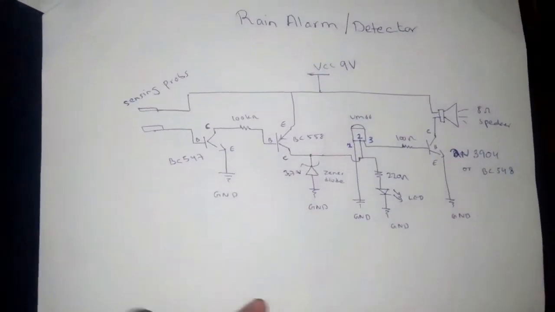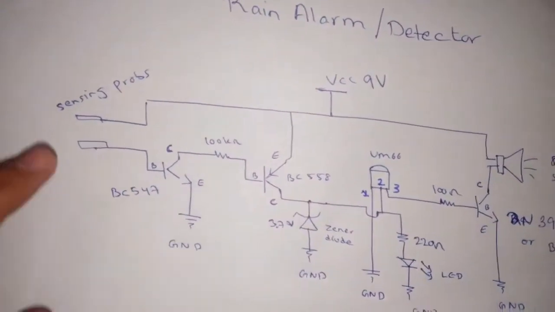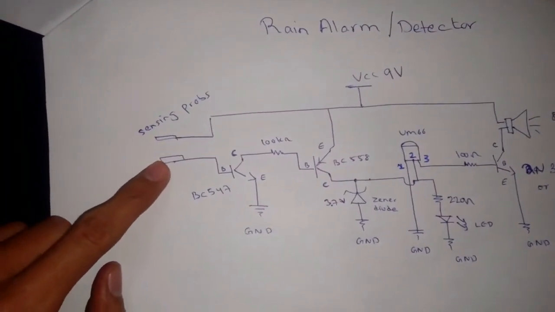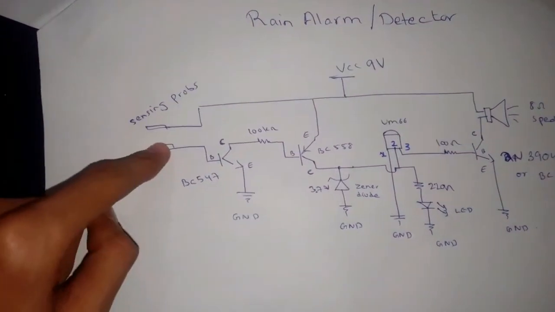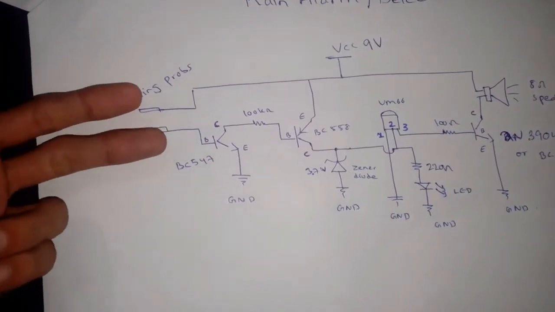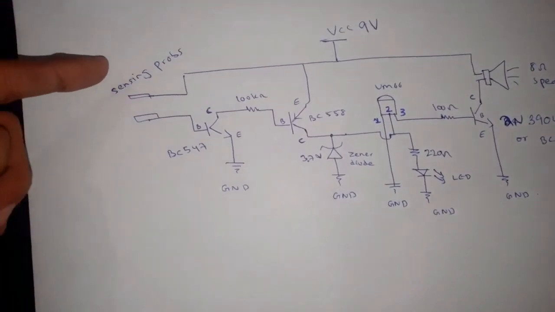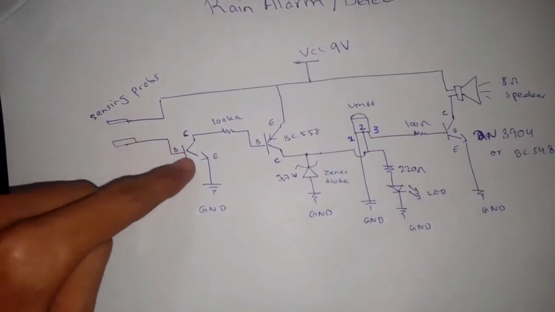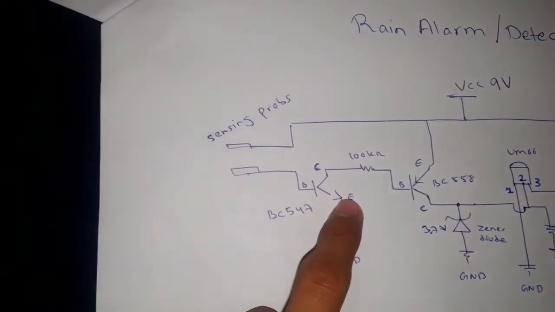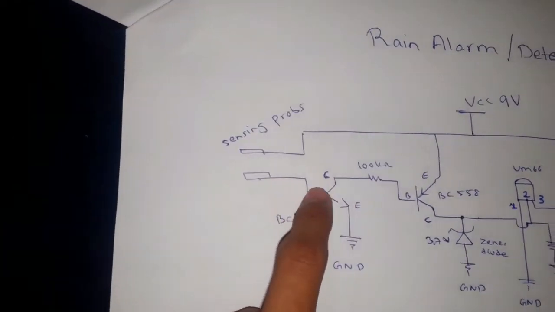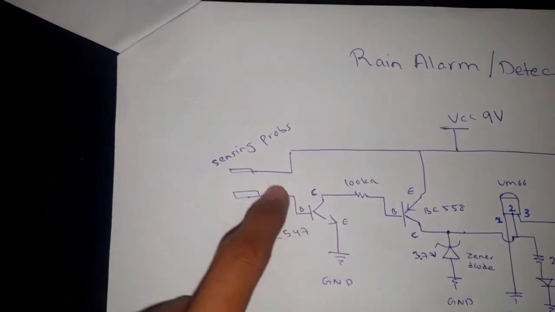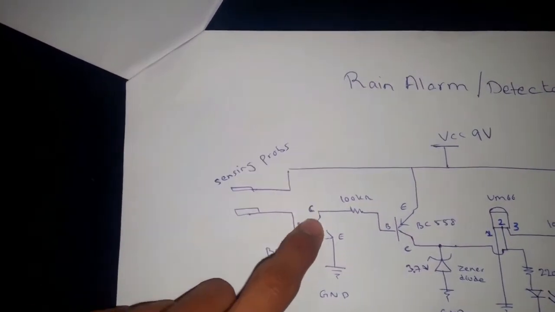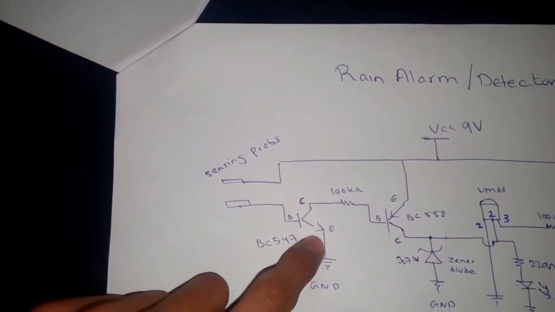Now I am going to tell you about the circuit. Whenever the rain touches these two probes, or these are actually the sensing plates, whenever the water drop touches the plates, this transistor here acts as the amplifier, small signal amplifier. So when this 0.7 volt comes here, the collector to emitter current starts flowing.